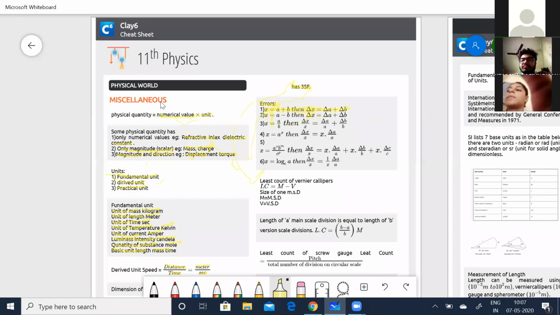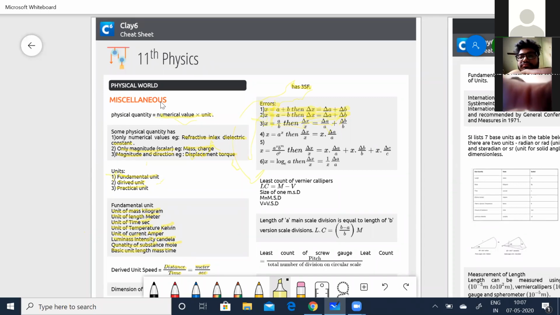And in the same way, in the case of subtraction, x is equal to a minus b, then del x is equal to del a plus del b. Even if it is subtraction, when it comes to errors, remember you have to add them up.